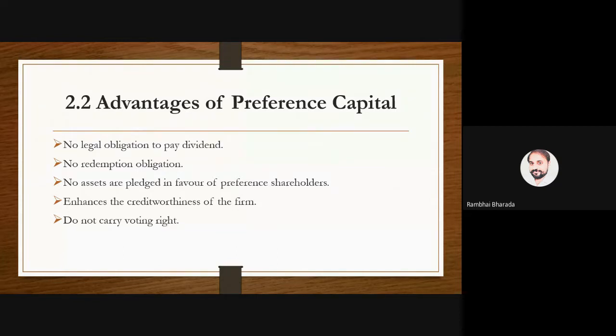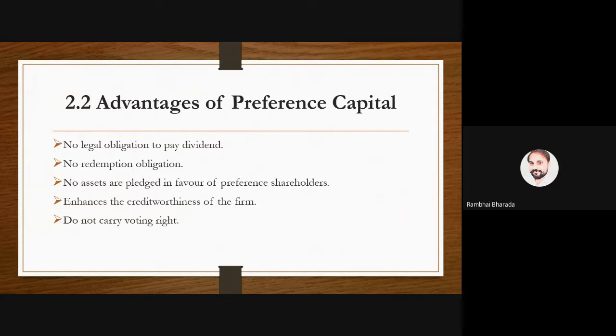And one of the most important advantages of preference share capital is they don't have voting rights. Equity shareholders have voting rights, but preference shareholders do not, except the participating preference shareholders.